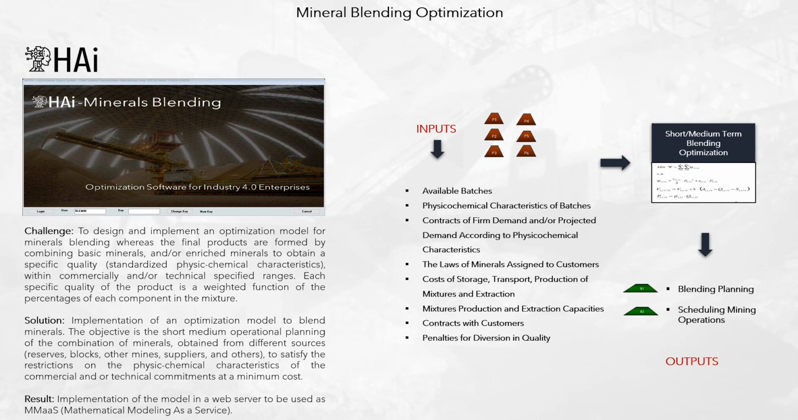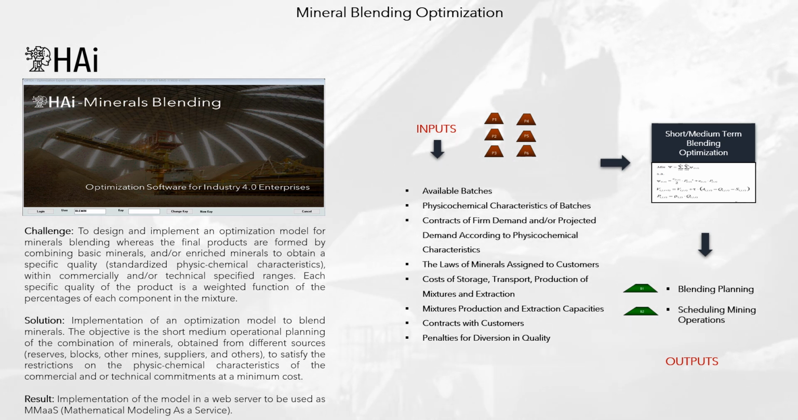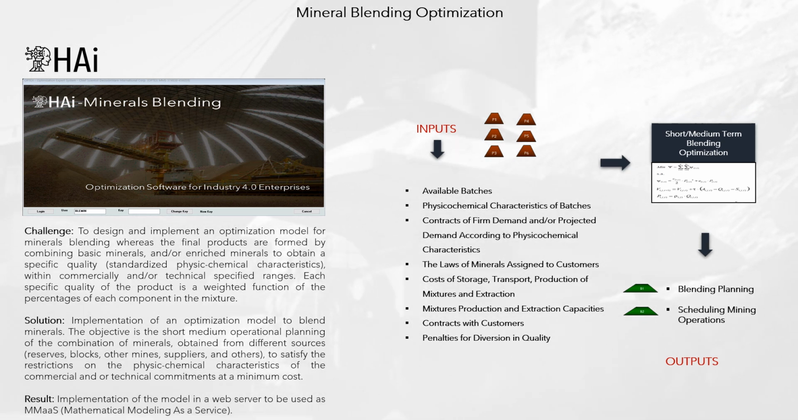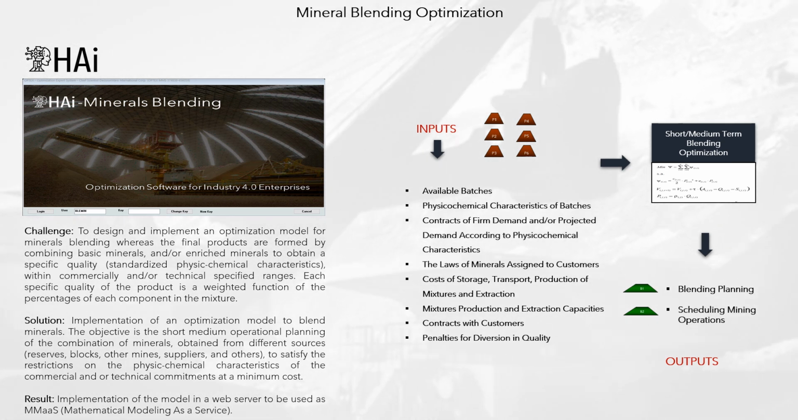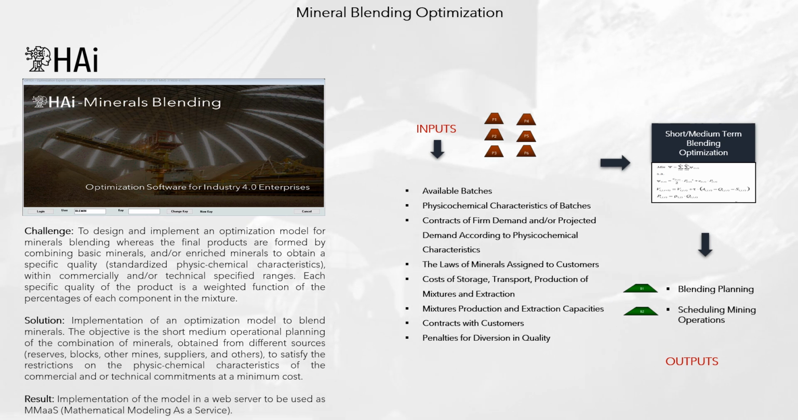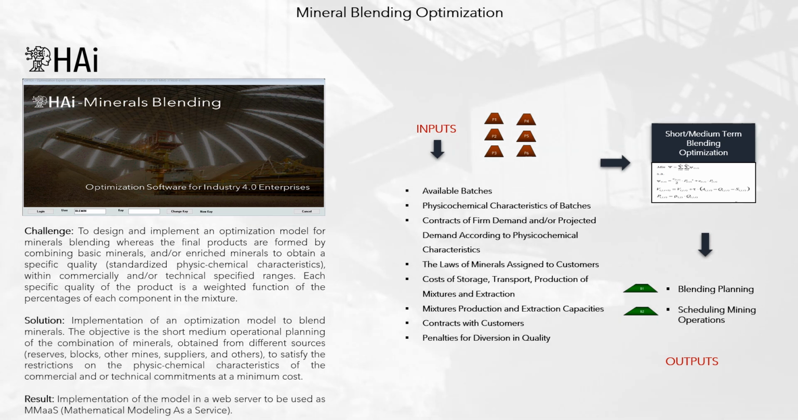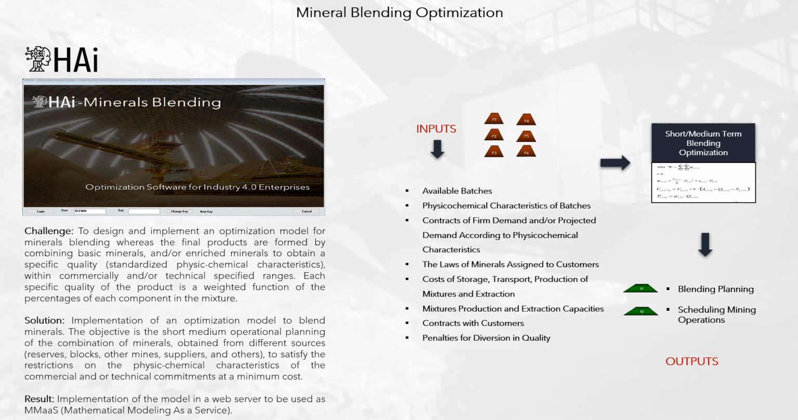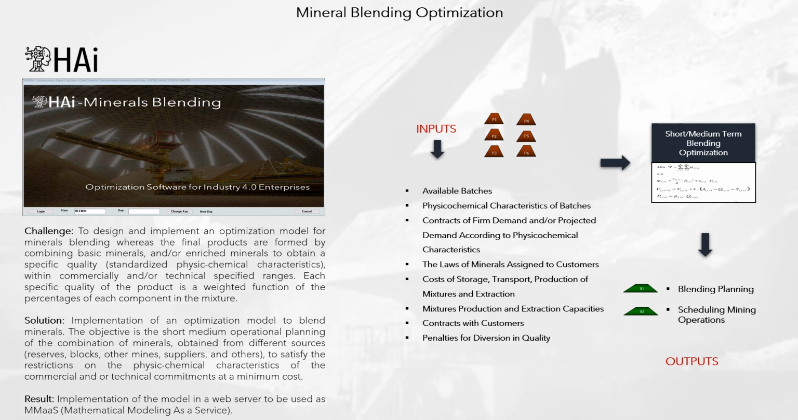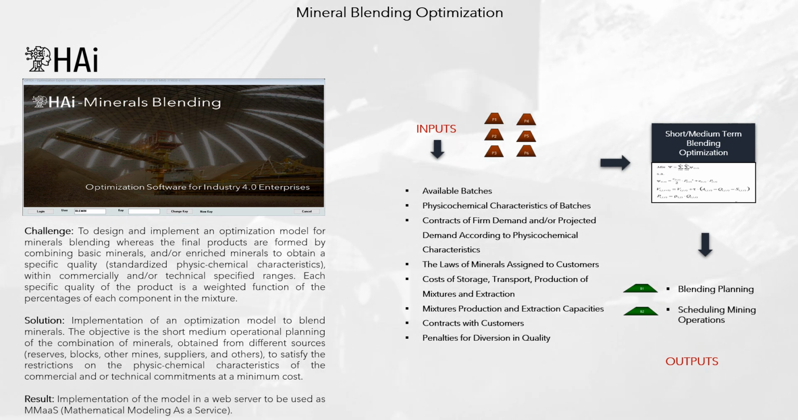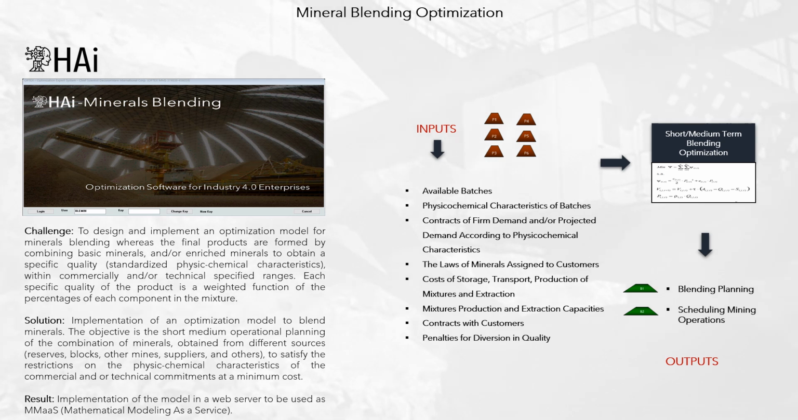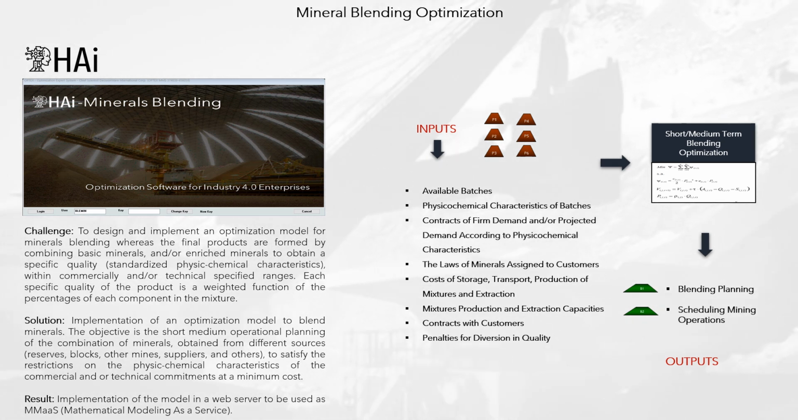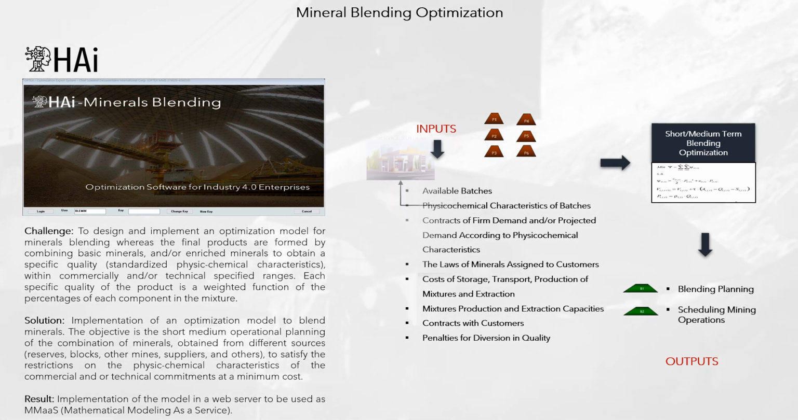Solution: implementation of an optimization model to blend minerals. The objective is the short-medium operational planning of the combination of minerals, obtained from different sources, reserves, blocks, other mines, suppliers, and others, to satisfy the restrictions on the physicochemical characteristics of the commercial and/or technical commitments at a minimum cost. Result: implementation of the model in a web server to be used as MOS, mathematical modeling as a service.